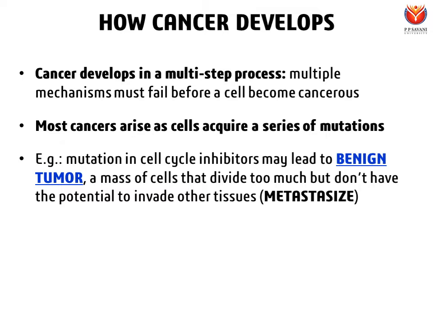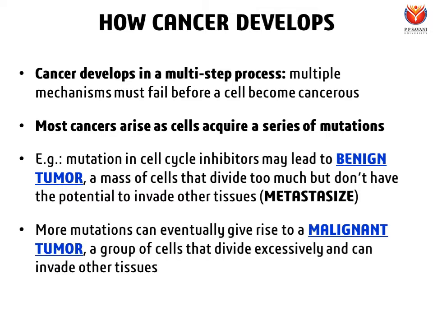This benign tumor becomes a malignant tumor by acquiring some more mutations. So in order to convert a benign tumor into a malignant tumor, cells need to acquire more mutations. Because of that, besides having the property to divide an unlimited number of times, it also acquires the property of metastasis, through which it can break away from the actual site of tumor formation and spread into other parts of the body.